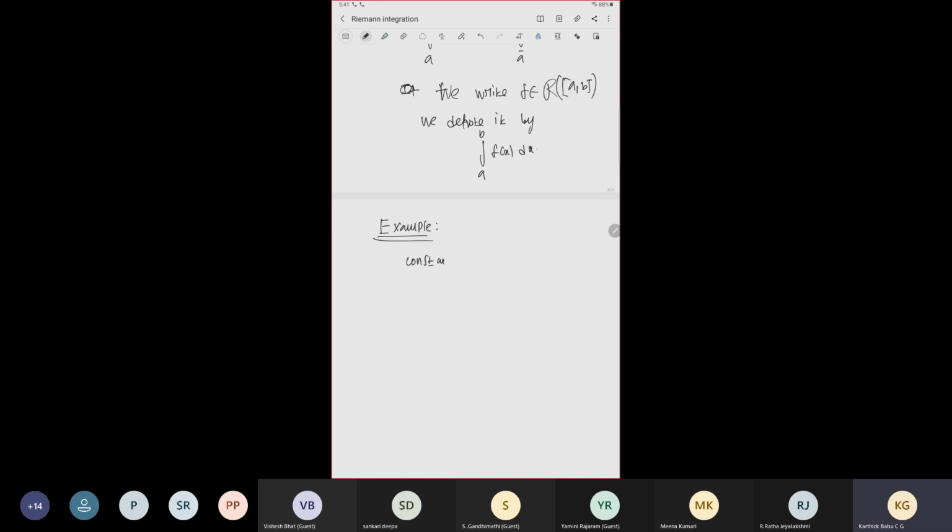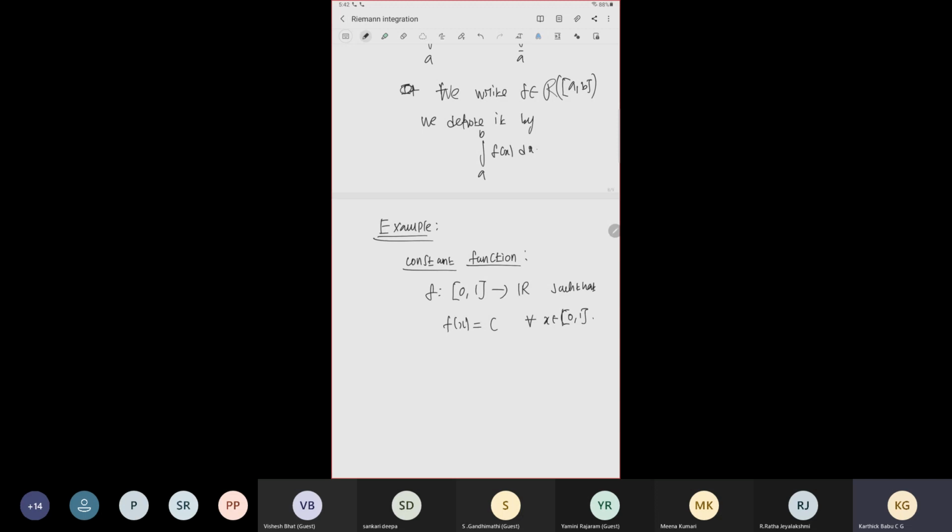The trivial example: a constant. So f is a function from the closed interval [0, 1] to R defined by f(x) = c for x in [0, 1]. f is a constant function.